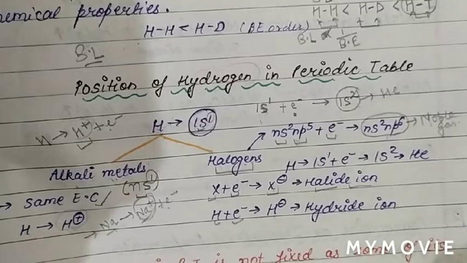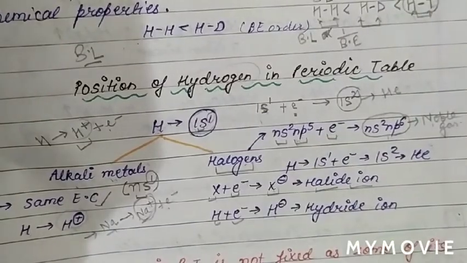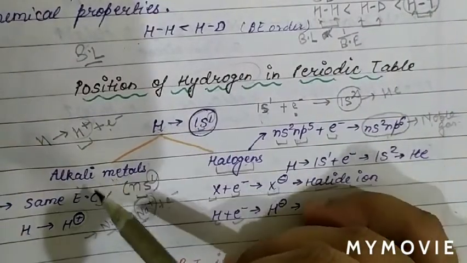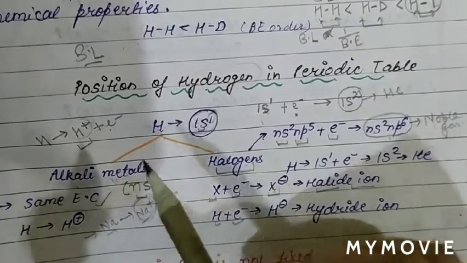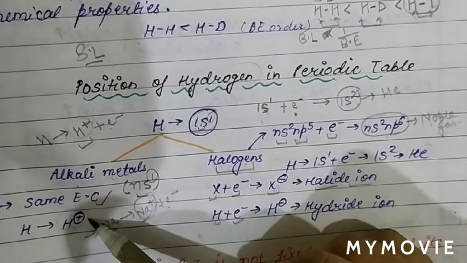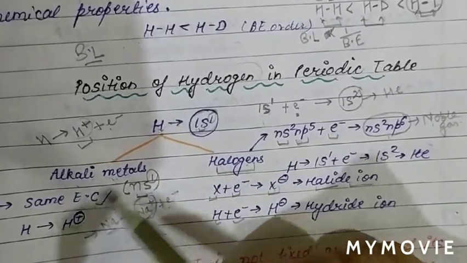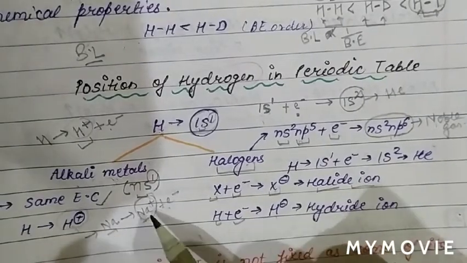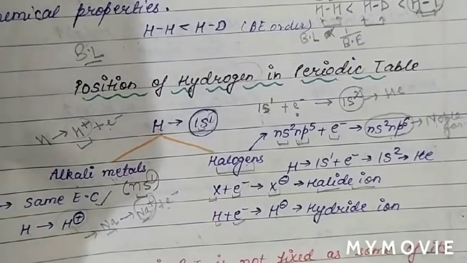So basically, the position of hydrogen in the periodic table is controversial, because some properties of hydrogen resemble the alkali metals, while there is some point of difference between alkali metal and hydrogen. One point of difference is that the size of H plus is very small, while the size of the alkali metal ion is large.